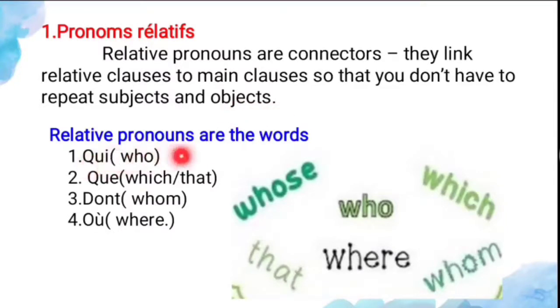And these are the relative pronoun words. First one is qui. Qui means who. And second is que. And what is the meaning of que? Which or that. And dont. Dont means whom. And où means where. So these are called relative pronoun words.